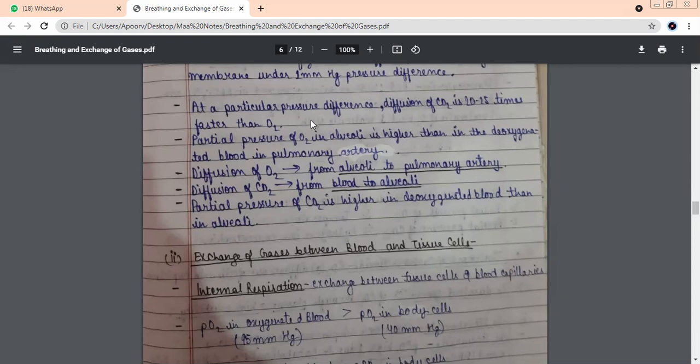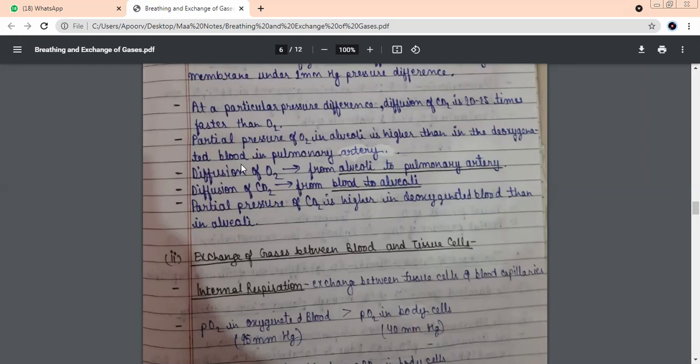So how many times faster is the diffusion of CO2? How much faster is CO2 diffusion, children? 20 to 25 times faster. Okay. Now the pressure in the alveoli is higher than the pressure in the blood. That is why oxygen goes from the alveoli into the blood.